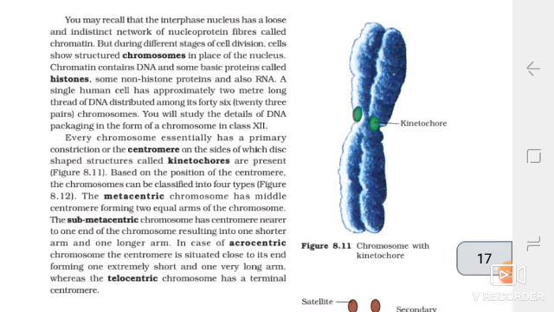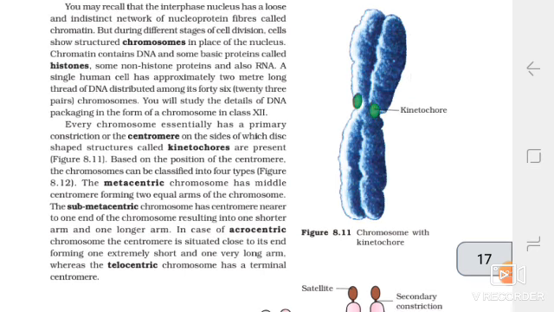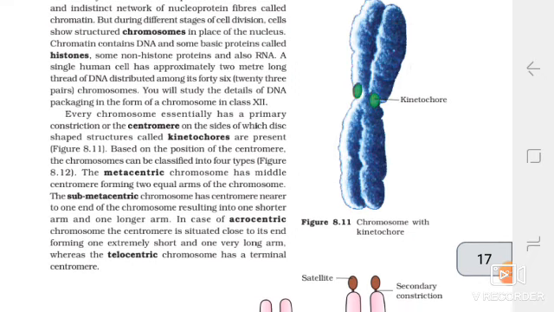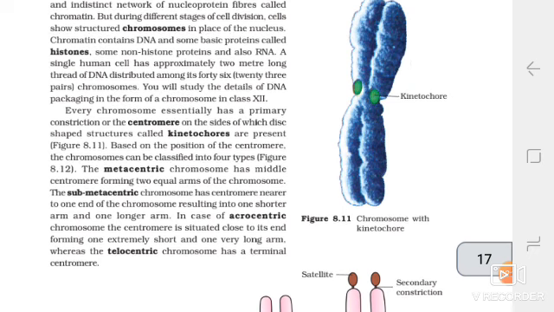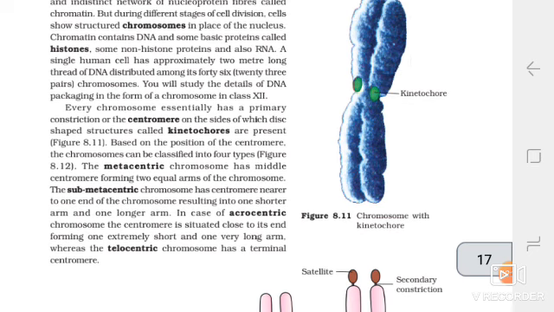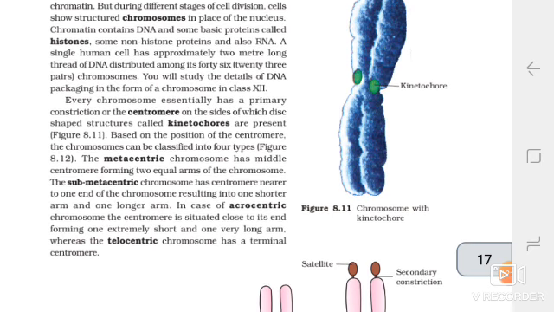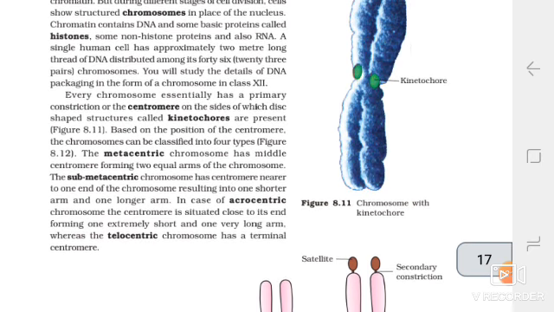Every chromosome essentially has a primary constriction or the centromere on the sides of which disc-shaped structures called kinetochores are present. Based on the position of the centromere, the chromosomes can be classified into four types. The metacentric chromosome has a middle centromere forming two equal arms of the chromosome. The submetacentric chromosome has the centromere nearer to one end of the chromosome, resulting in one shorter arm and one longer arm.